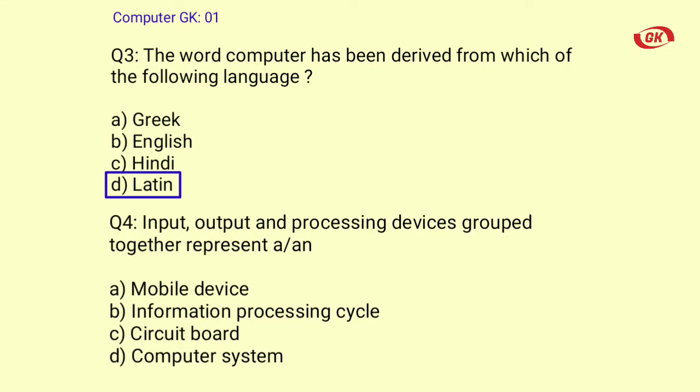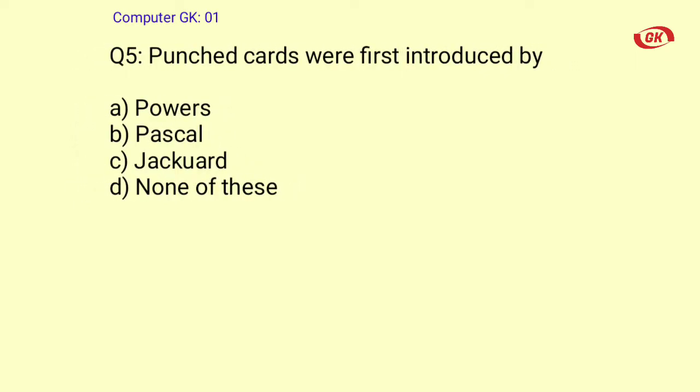Question number 4. Input, output and processing devices grouped together represent an option A. Mobile device, B. Information processing cycle, C. Circuit board, D. Computer system. The correct answer is option D. Computer system.